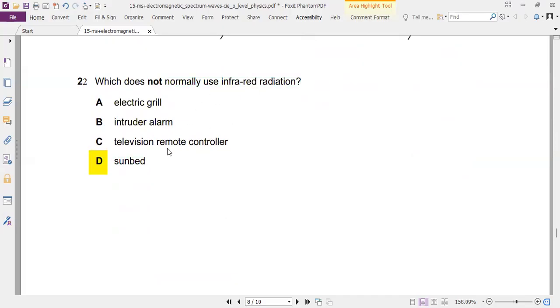Sunbeds do not use IR. Why not these? An electric grill uses IR to warm the food. An intruder alarm uses IR to detect things. And TV is a user of IR.